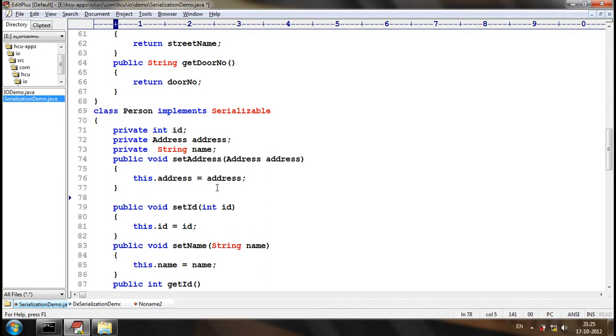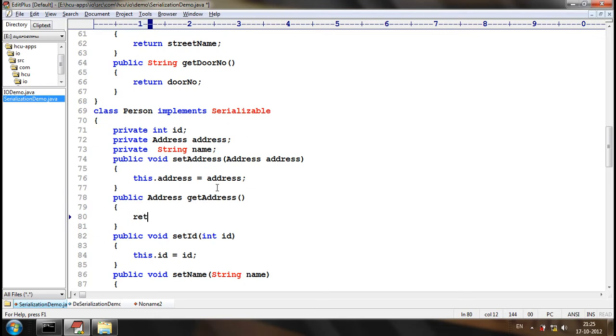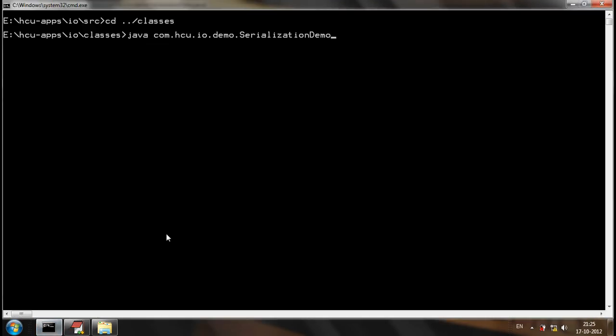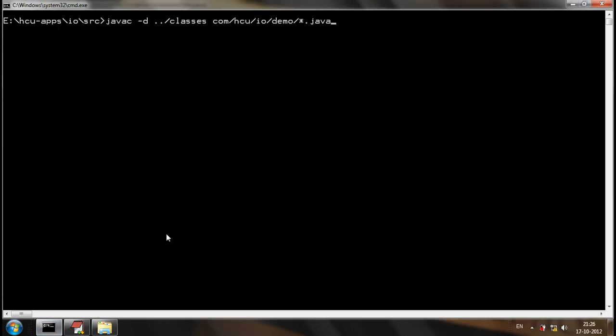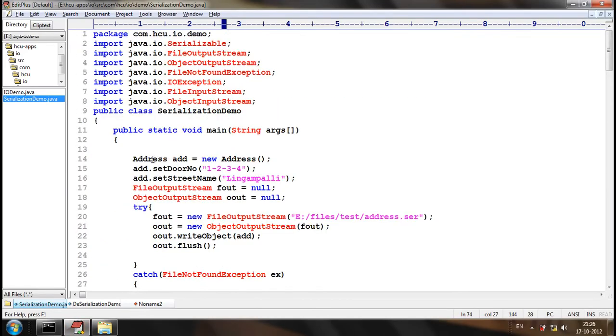Let me write them together also. Now person has a setter and getter for address. Let me try to compile it again, and while serializing, let me go back to the employee object. Let me try to serialize the employee object.